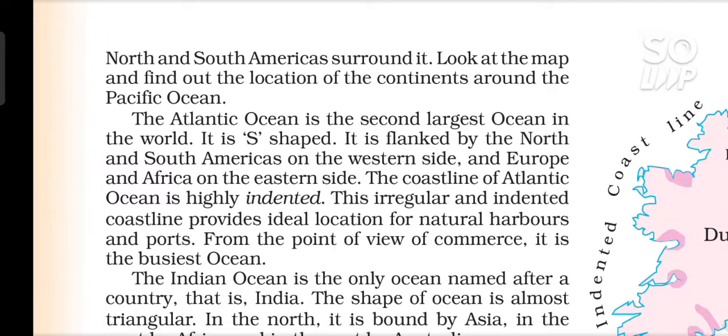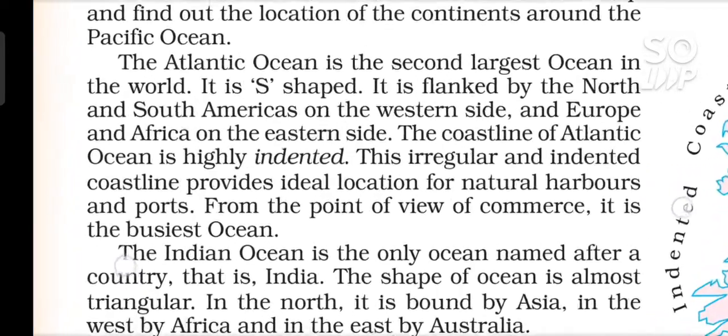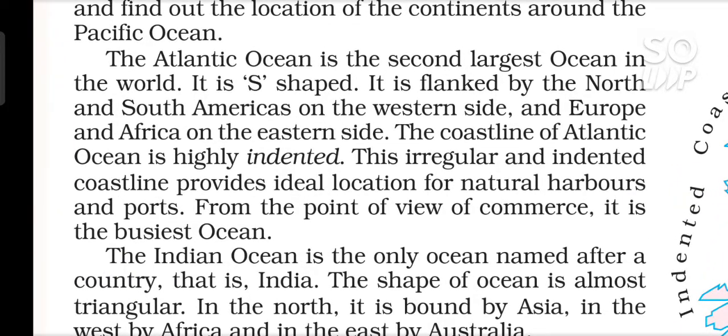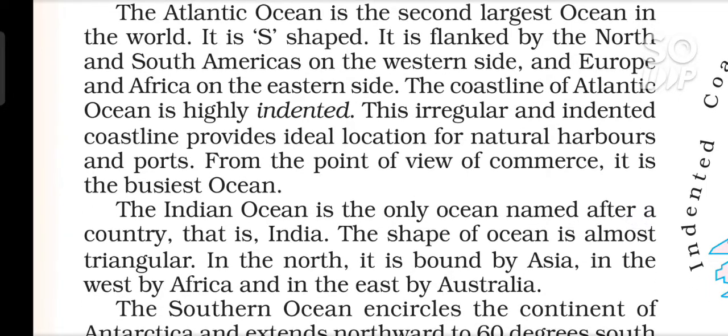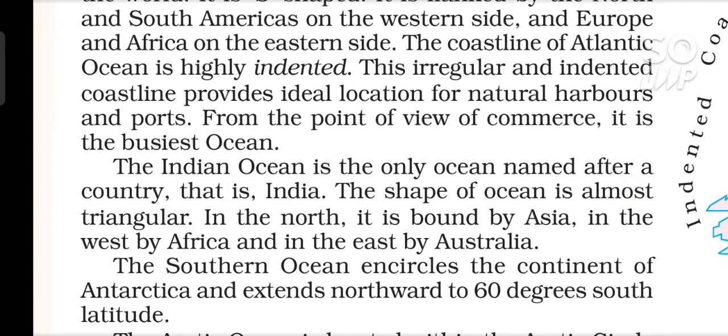The Atlantic Ocean is the second largest ocean in the world. It is S-shaped. It is flanked by the North and South Americas on the western side, and Europe and Africa on the eastern side. The coastline of Atlantic Ocean is highly indented. This irregular and indented coastline provides ideal location for natural harbors and ports. From the point of view of commerce, it is the busiest ocean.